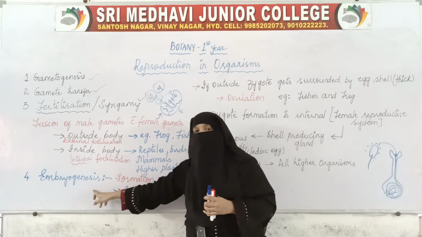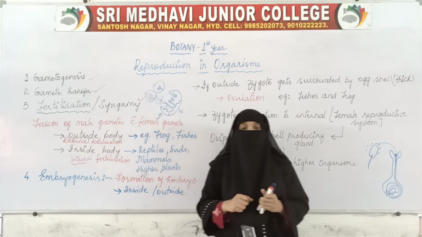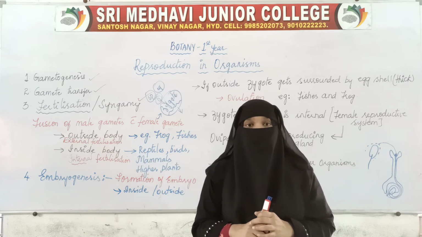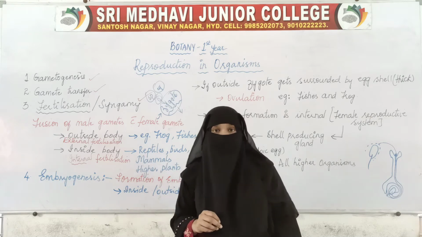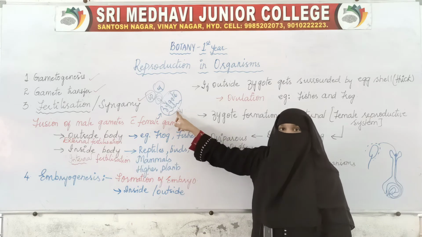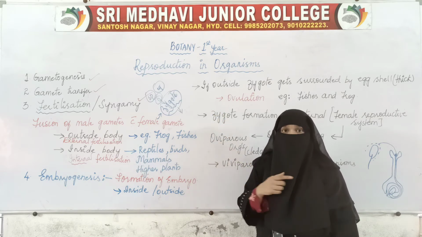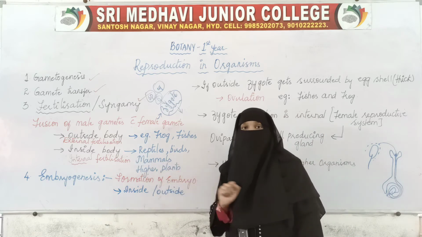So that will be the fourth step, that is embryogenesis. The fourth step in sexual reproduction here is embryogenesis. Here in embryogenesis, formation of the embryo takes place. The zygote was formed, the zygote undergoes division, and the embryo will be formed.